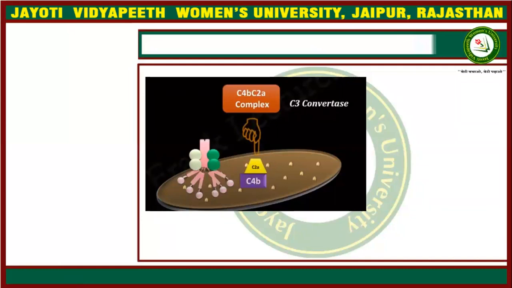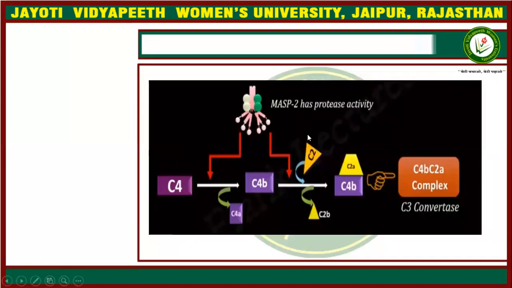After that, it will take C3 and convert it into C3a and C3b, which will take the pathway into the classical pathway. So everything which happens in the classical pathway takes place after reaching C3.